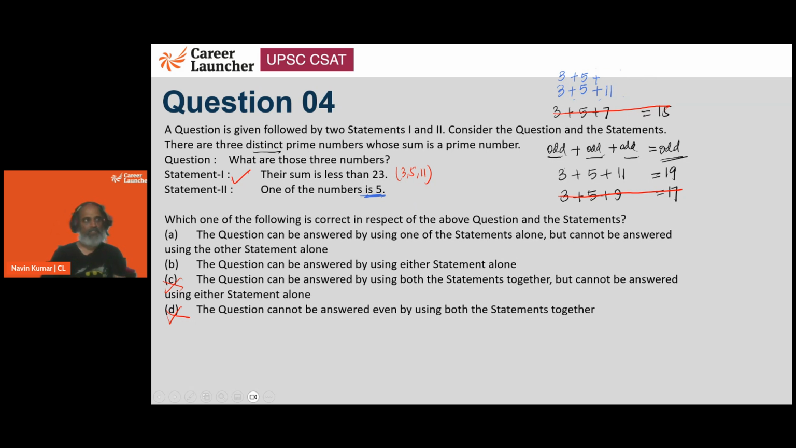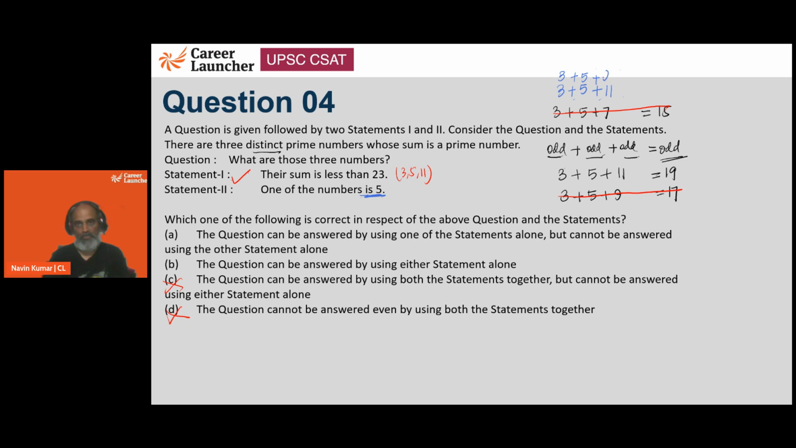Can we take a 13? 13 plus 8 is 21. Can we take a 17? 17 plus 8 is 25. Can we take a 19? We have already taken. No, 19 we haven't taken. 19 plus 8 is 27. Not possible. Next is 23. 23 plus 8 is 31.